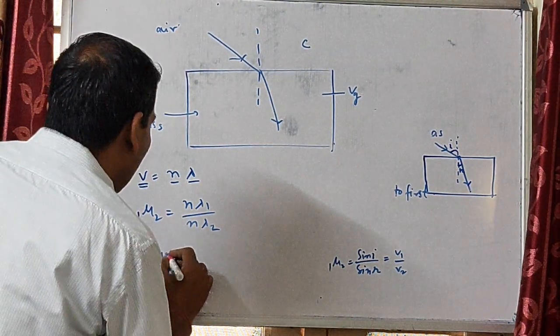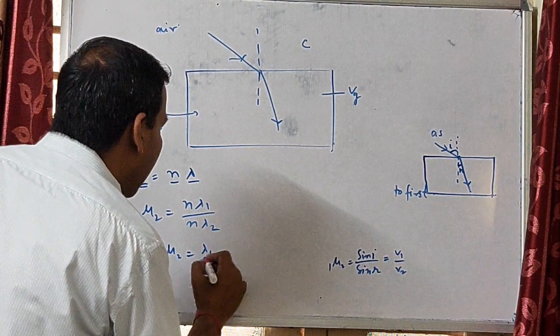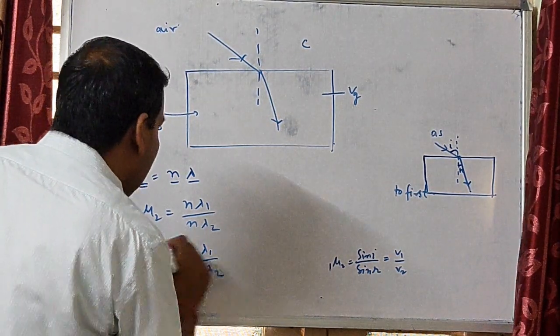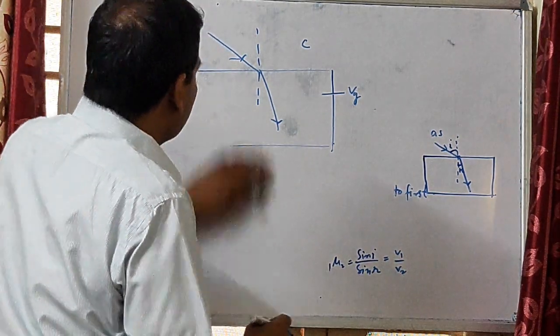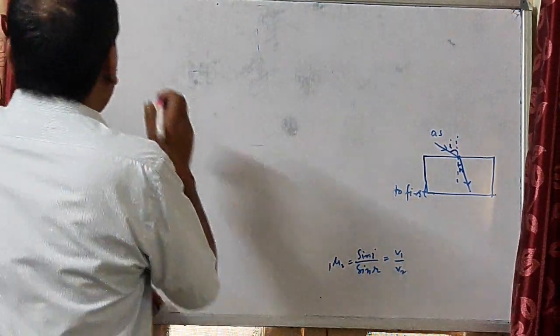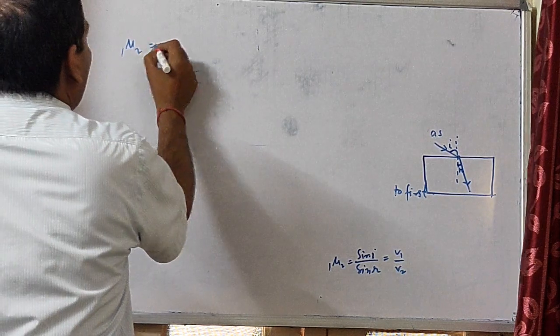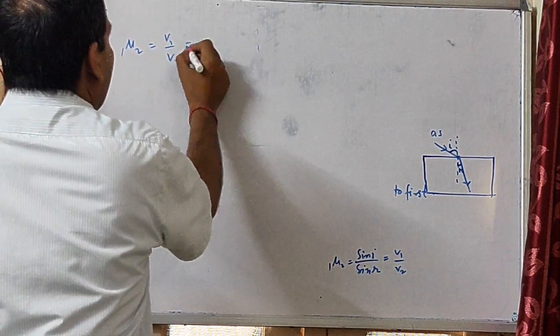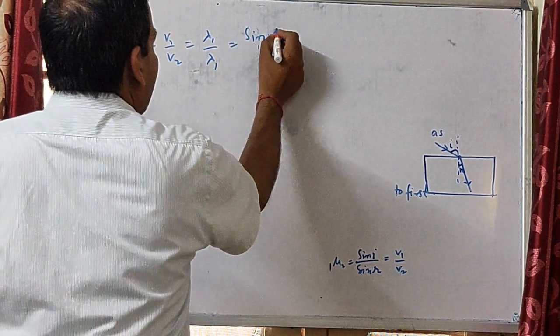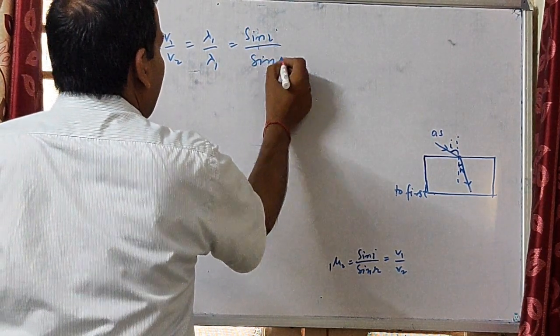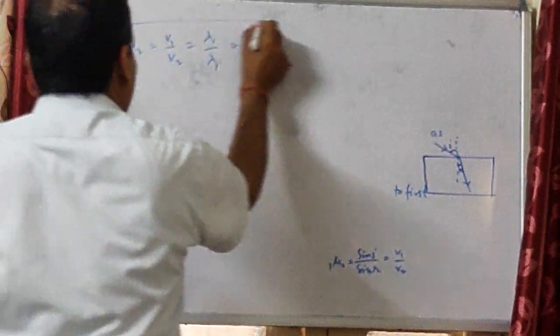So 1μ2 is equal to λ1 upon λ2. So the formulae for the refractive index are: 1μ2 is equal to v1 over v2, λ1 upon λ2, and sin i over sin r. Okay.